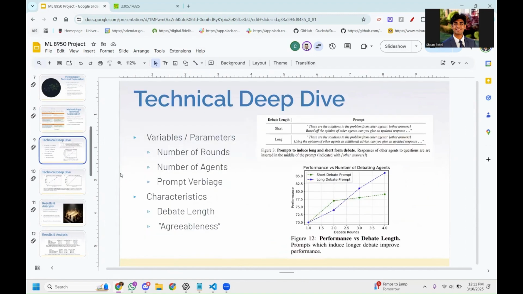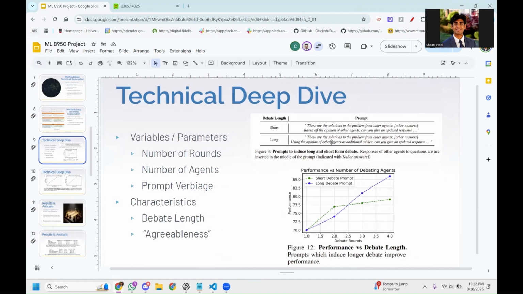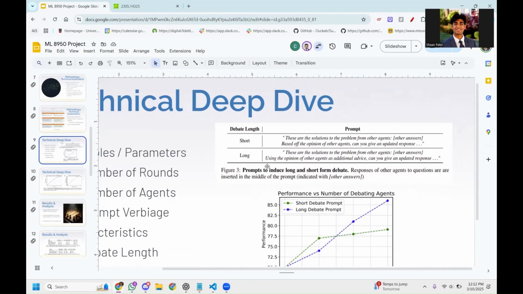Okay, moving on into the technical deep dive. Some of the variables and parameters that I talked about were the number of rounds, which is a hyperparameter, the number of agents, again, another hyperparameter, and the prompt verbiage. And the prompt verbiage is not necessarily a quantitative measure, as we can see in this example prompt, where two different prompts right here basically dictated how long the output would be in terms of the debate.